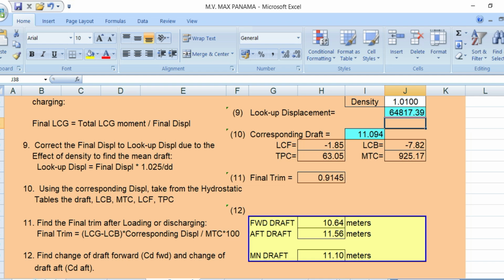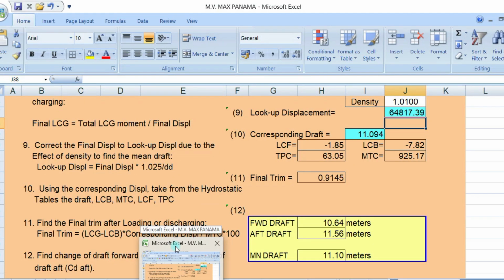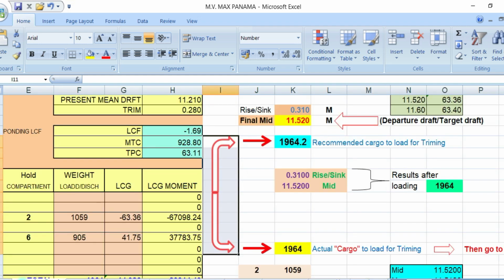Then we go to form number 6. Where's that form number 6? Let's see. Go to our program. Then we go to form number 6.